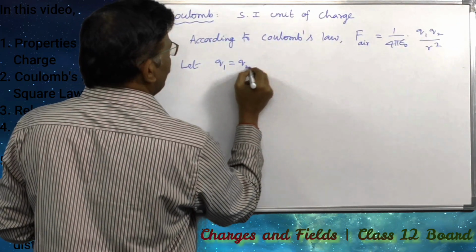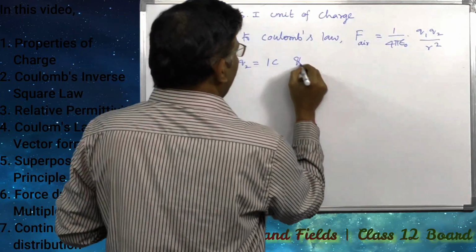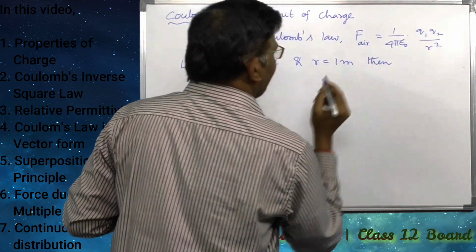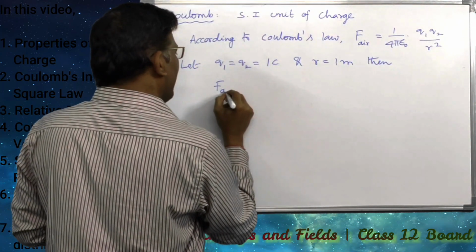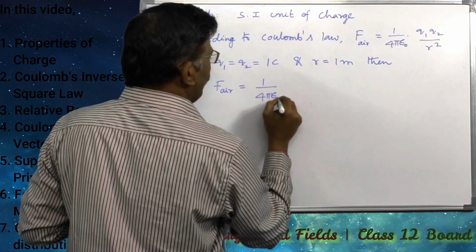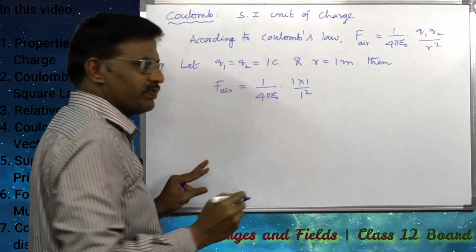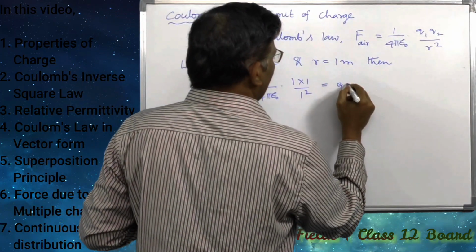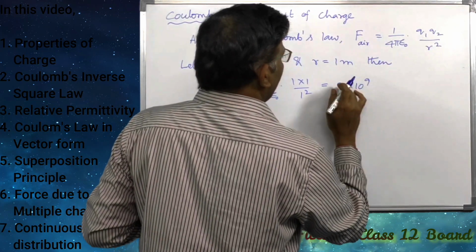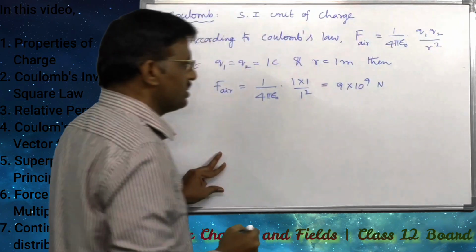Let Q1 equal Q2 equal 1 coulomb and r equal 1 meter. Then F in air is equal to 1 divided by 4 pi epsilon naught into 1 divided by 1 square. That is equal to 9 into 10 to the power of 9 newtons. This is the force.